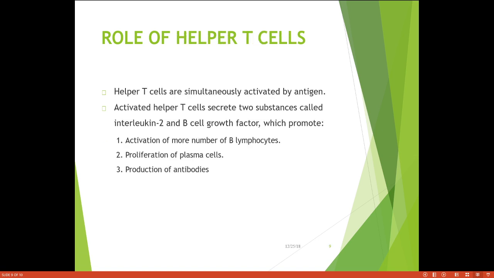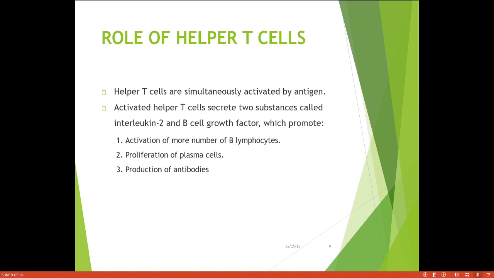Then we have seen the role of T helper cells. The T helper cells are simultaneously activated by antigens. The activated T helper cells secrete two substances called interleukin 2 and the B cell growth factors, which promote the activation of a number of B lymphocytes.